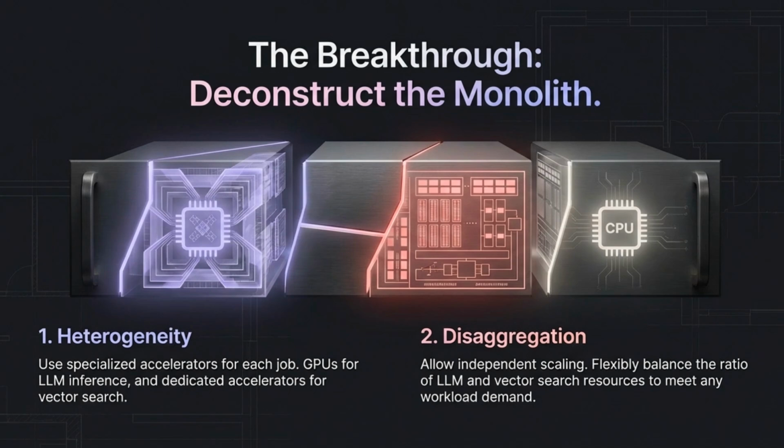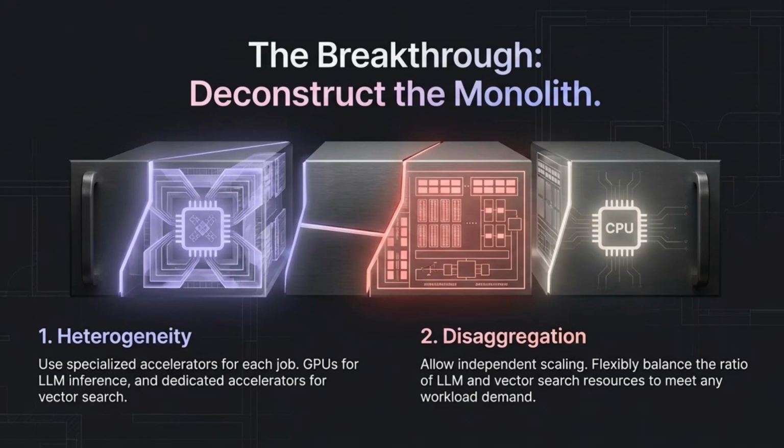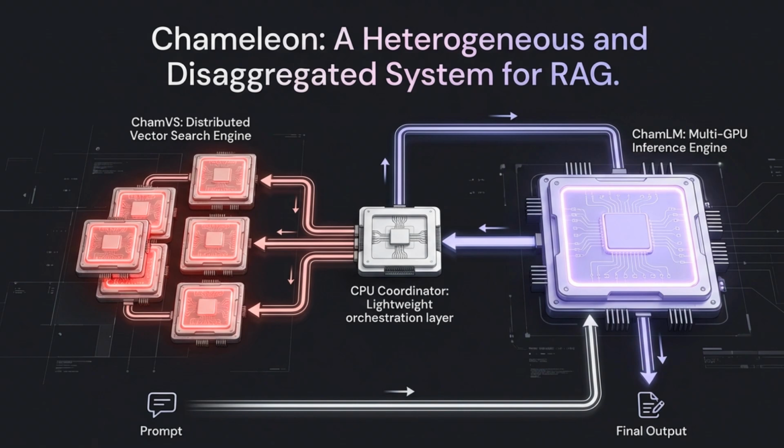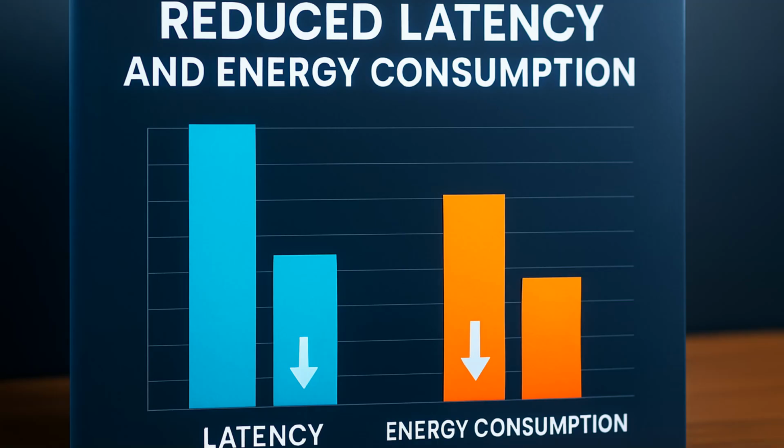If retrieval and generation are different workloads, they should run on different hardware, and they should scale independently. The authors propose Chameleon, a system built on two principles: hardware heterogeneity and disaggregation. Here's how it works. Language model inference runs on GPUs, exactly where it excels, whereas vector search runs on specialized near-memory accelerators implemented here using FPGAs placed next to large pools of DRAM. These components are not bundled into a single server. They are disaggregated across a network and coordinated by a lightweight CPU control plane. This allows the system to scale retrieval capacity without over-provisioning GPUs or vice versa.